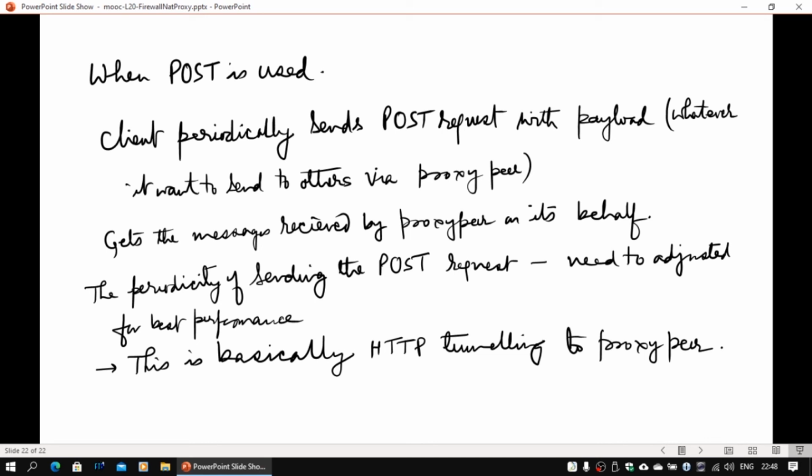All three modes are normally supported, but most organizations nowadays do allow NAT. HTTP-tunneling-only organizations are very few, but if they are there, we need to provide HTTP tunneling for that. With that, I end this lecture, and we'll look at the next topic in the next video.